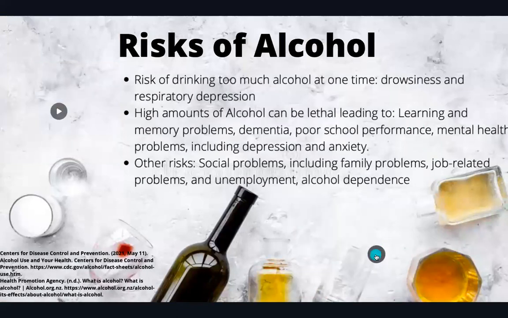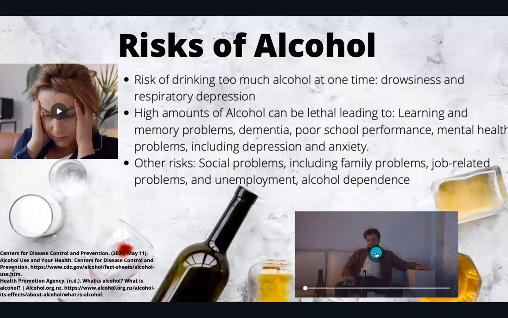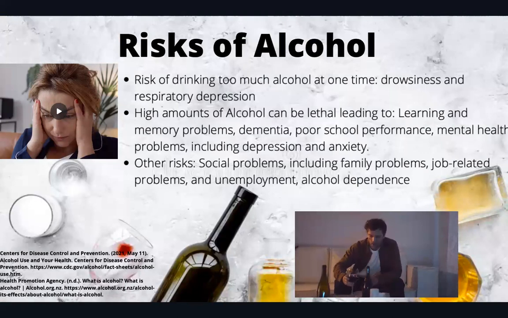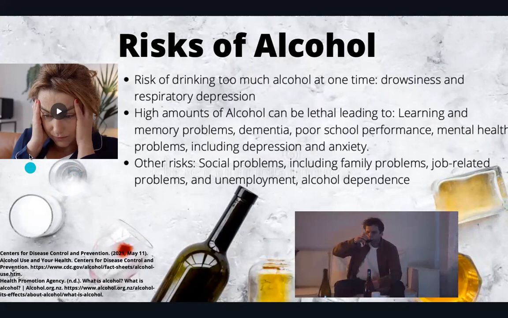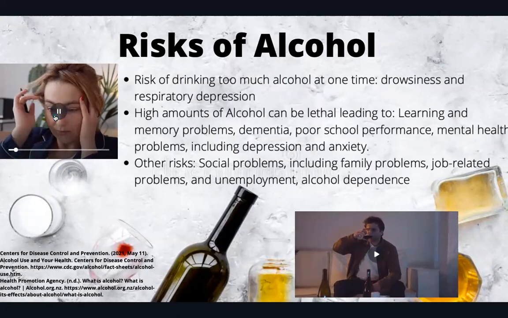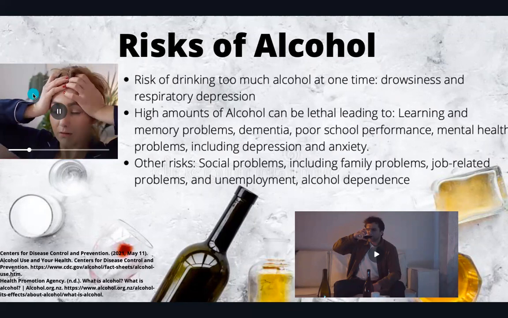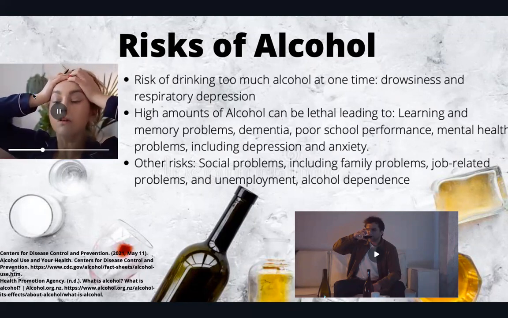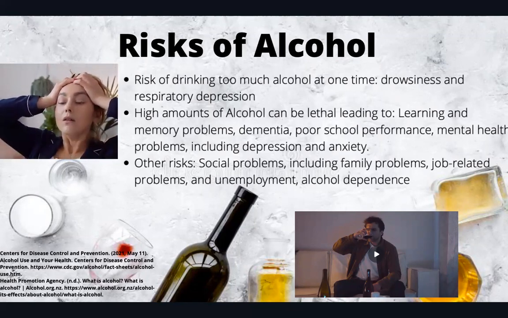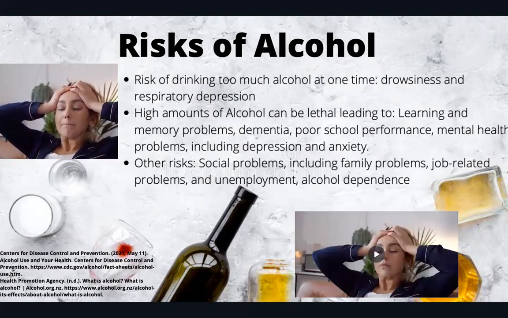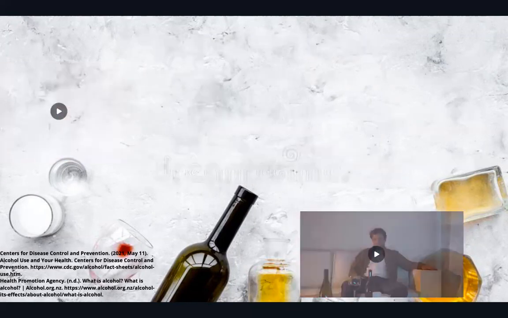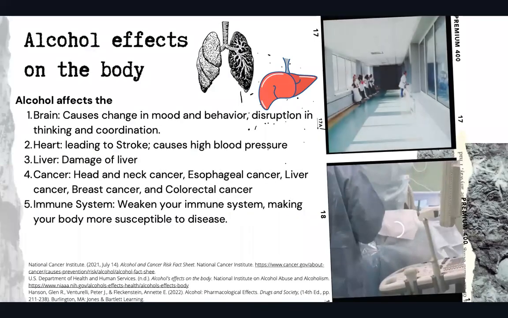Since I've told you about who is using alcohol, let's see the risks associated with high amounts of alcohol. Drinking too much alcohol at one time can cause drowsiness and respiratory depression, where breathing becomes slow. High amounts can also be lethal and can lead to problems such as learning and memory problems, including dementia and poor school performance. It also can affect your mental health, including depression and anxiety. It also causes social problems with family, job-related problems, unemployment, and it could cause alcohol use disorders, such as alcohol dependence, which can lead to you becoming an alcoholic.